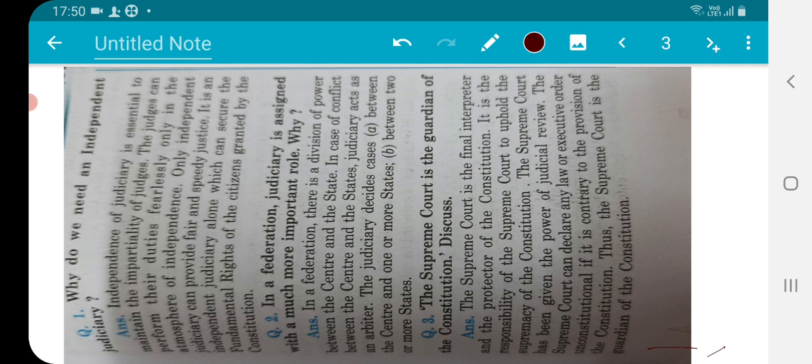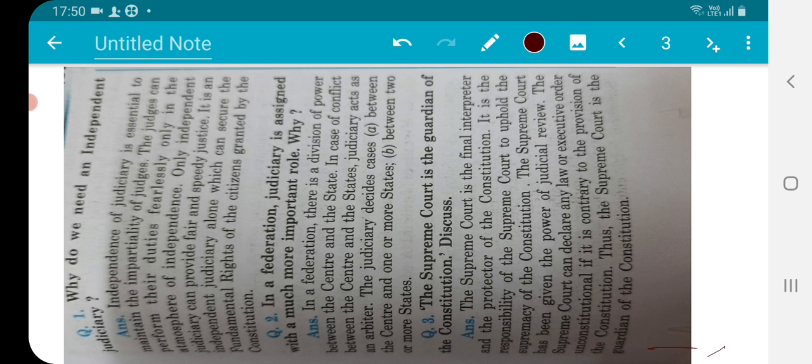It is an independent judiciary alone which can secure the fundamental rights of the citizens granted by the Constitution. Independent judiciary can give free and fair and rapid decisions for the citizens, which alone can secure the fundamental rights of the citizen granted by the Constitution.